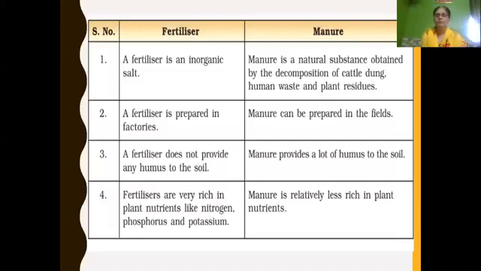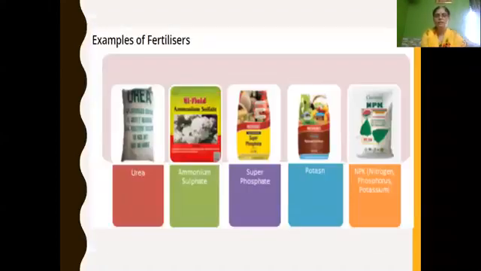And manure is a natural substance obtained by the decomposition of cattle dung, human waste, and plant residue. Manure can be prepared in fields. And manure provides lots of dash to the soil, lots of humus to the soil. And manure is relatively less rich in plant nutrients. Examples of fertilizers, very important.